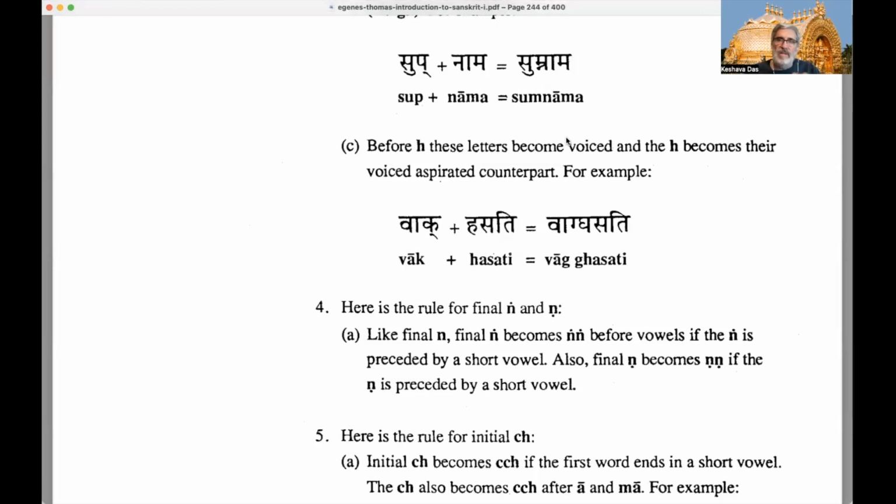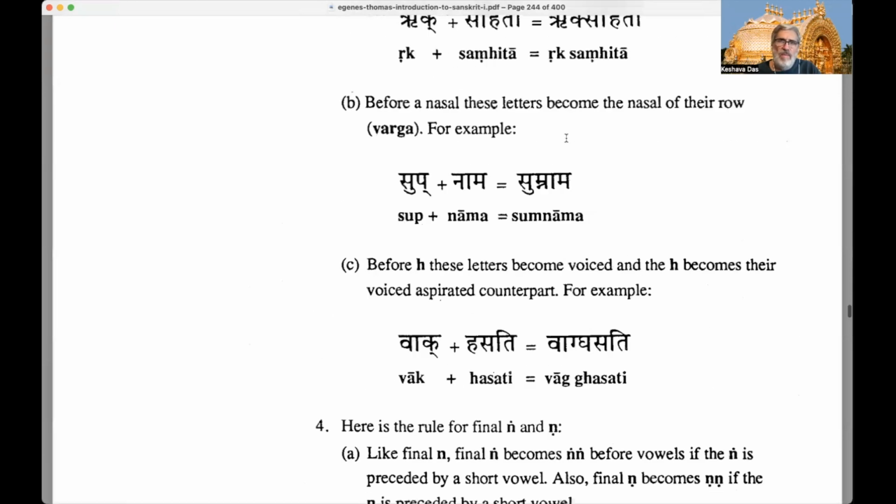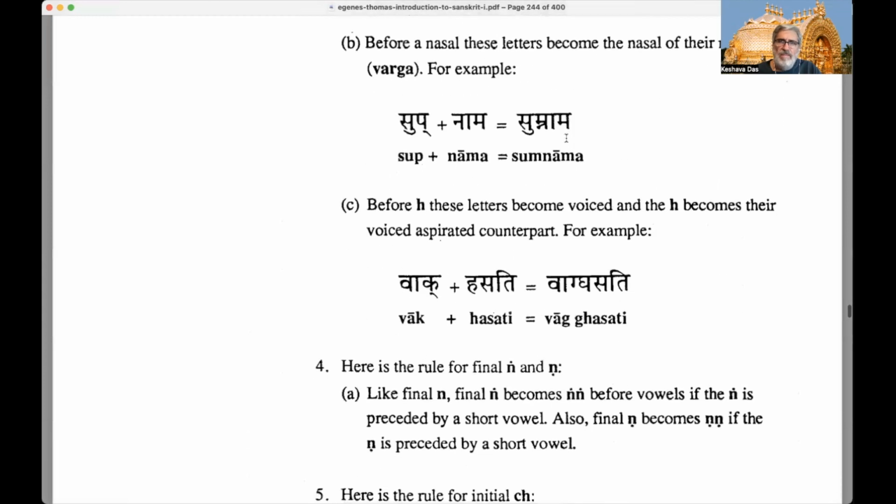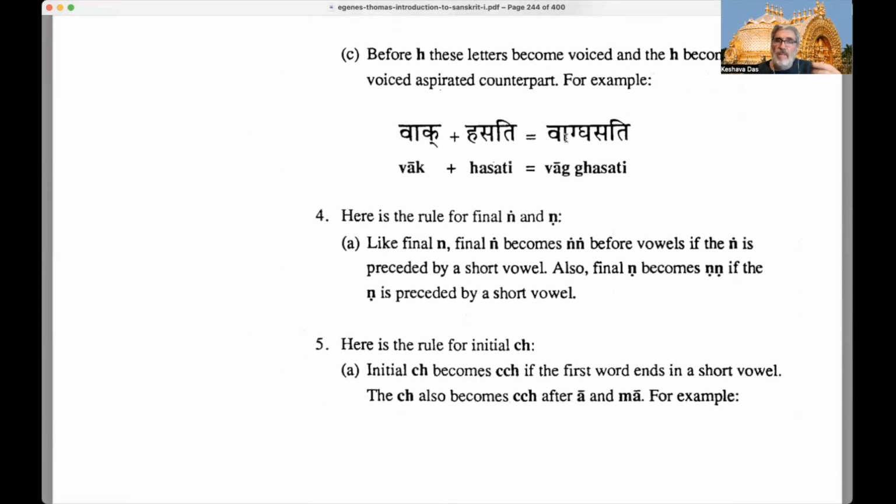So now we're going to do two things. Let's look at the example, it'll explain it. Vak, meaning speech, vak hasati. Hasati begins with a hakara, H. So vak before hasati: the first thing we do is soften the vak, we make it voiced. Ka is hard or unvoiced, and it becomes g, just as we had up here with Rig Veda. So then we get vag.